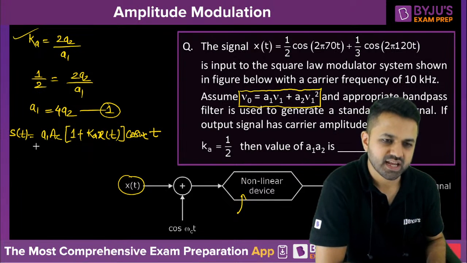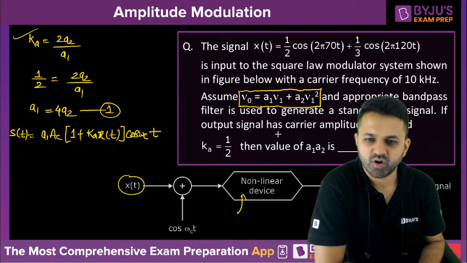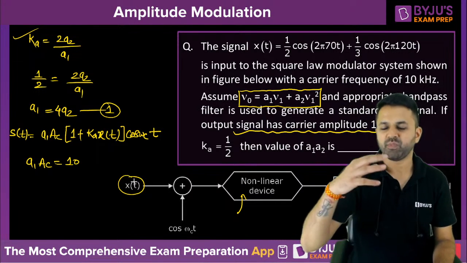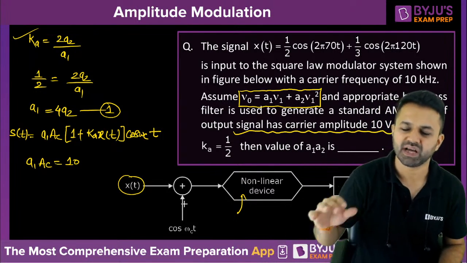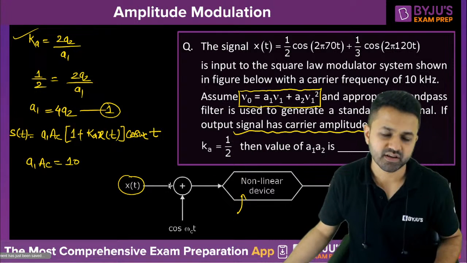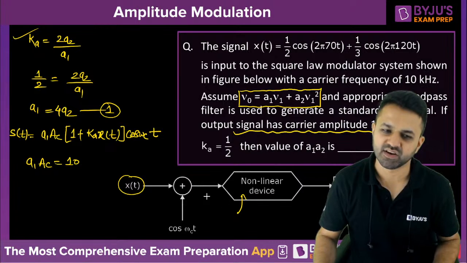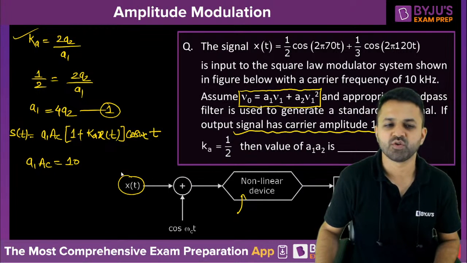Now what is the carrier amplitude? After modulation, the output carrier signal has a 10 volt amplitude. So that means A1 into Ac is 10 volt. When you have performed this complete operation, passing through the nonlinear device and filter, you are getting the signal which will have the carrier amplitude as 10 volt. And what is the carrier amplitude we are getting?